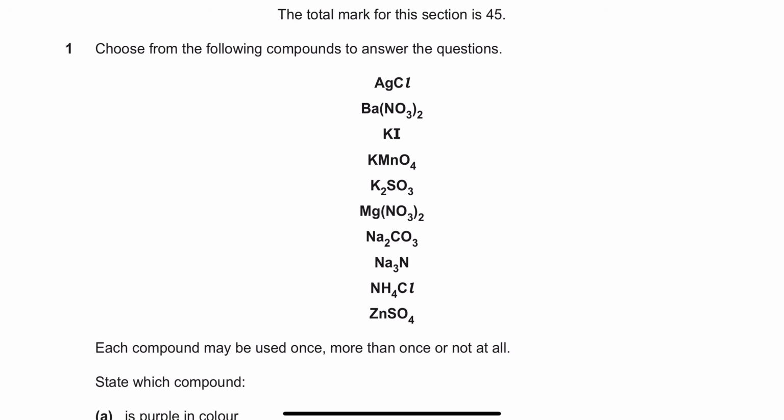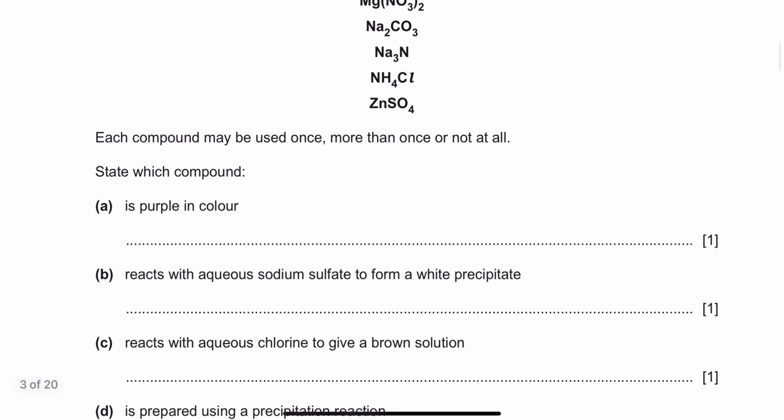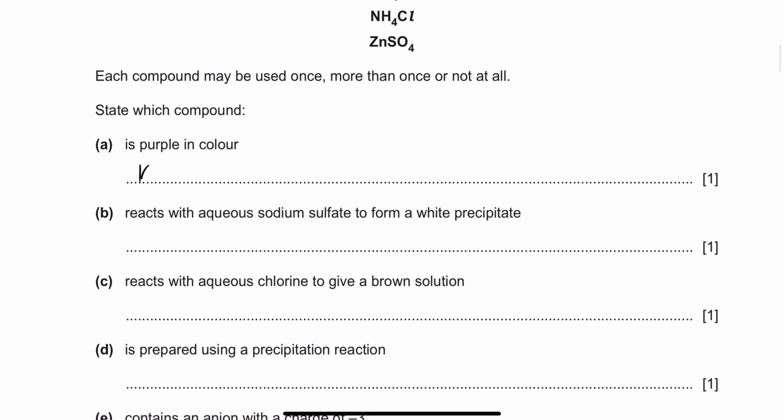AgCl? No, that's a white solid. Barium nitrate? No, that's colorless because it's in an aqueous state. KI, colorless aqueous state. KMnO4 right here. Its original color is purple, everybody. That's why when it performs oxidation, when it's actually oxidizing something, because it's an oxidizing agent, it'll go from purple to colorless. So its own color is purple. That's why we say that's KMnO4.